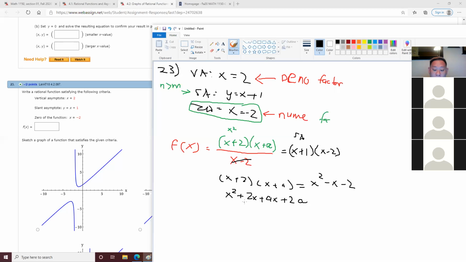Okay. And in the middle term, we can factor out the x. So we get 2 plus a. So this middle term is the most important thing, because now you can find a by taking your middle term and solving it. So this gives me 2 plus a. This gives me -1. So what is a in this case?